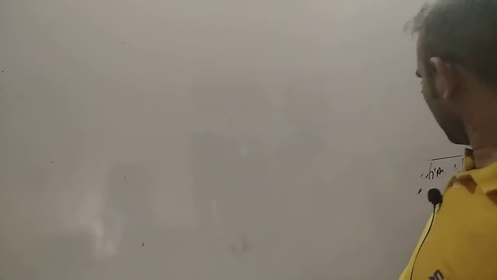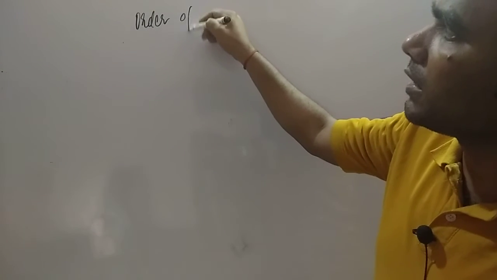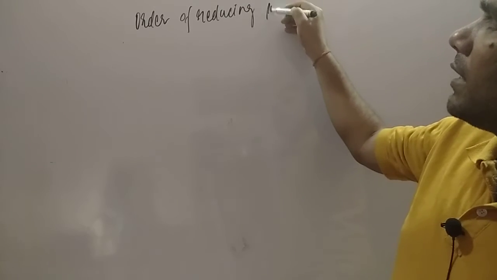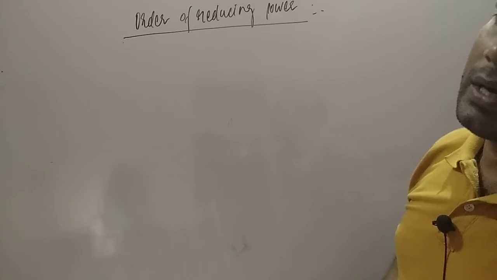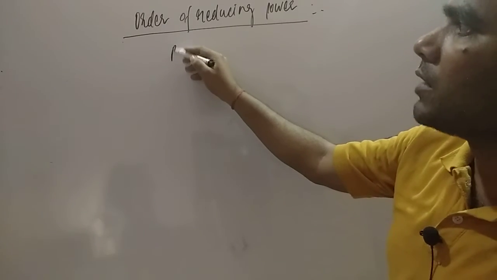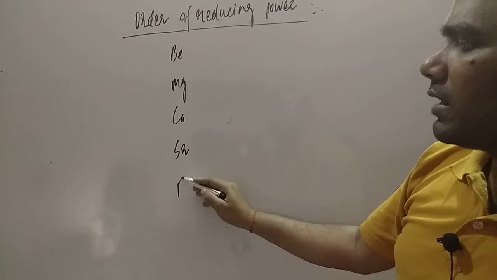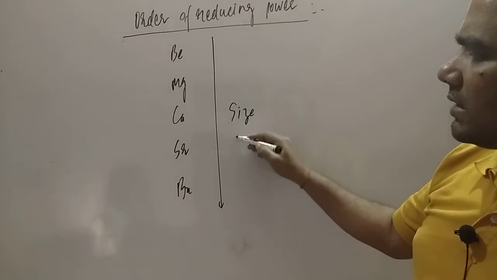Here you try to understand, student, the order of reducing power. So here are beryllium, magnesium, calcium, strontium, barium. Down the group, size increases.